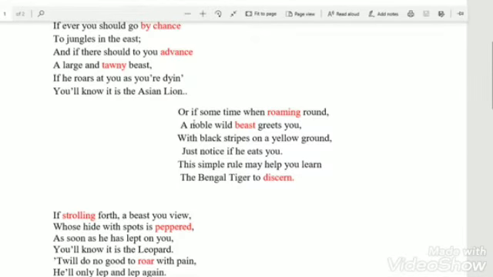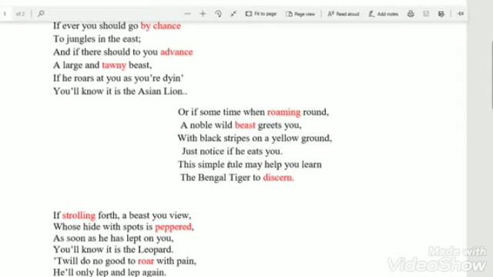Here, the poet says, if you get some time and you roam around, a noble wild beast will greet you. It has black stripes on a yellow ground, meaning on its body. Then you will notice if he tries to eat you.